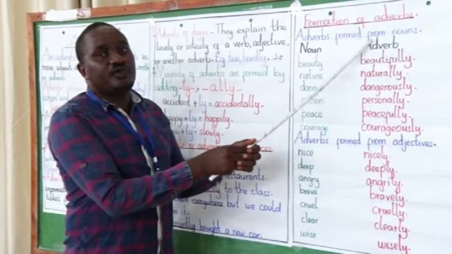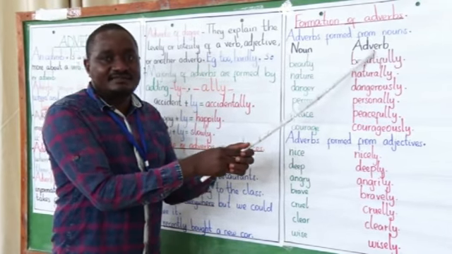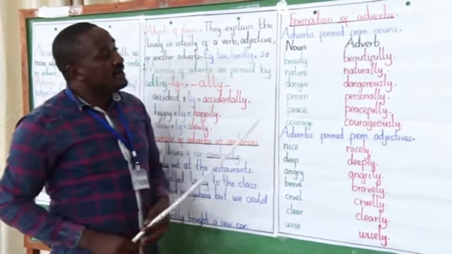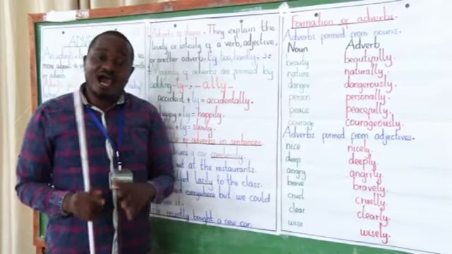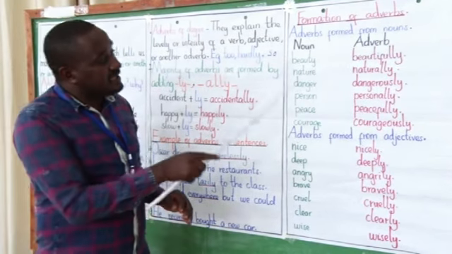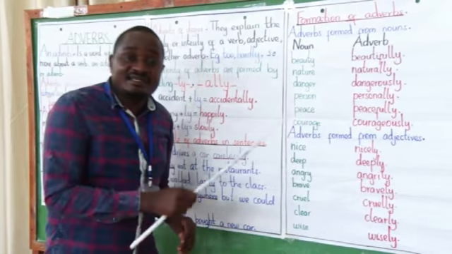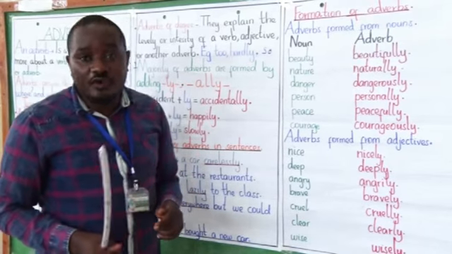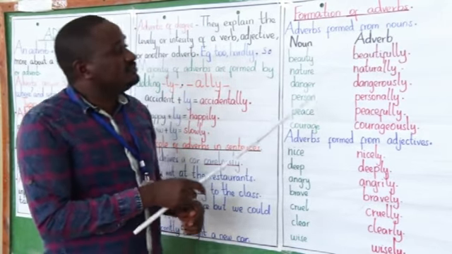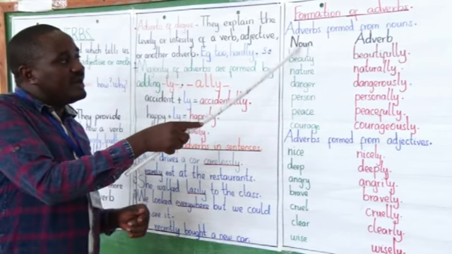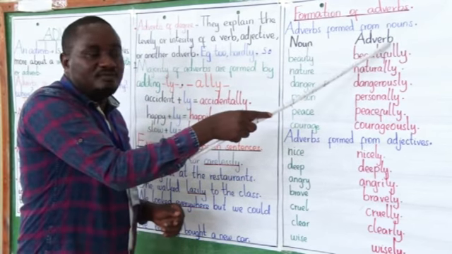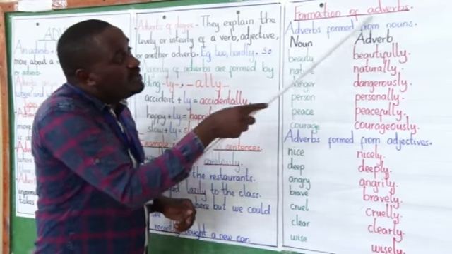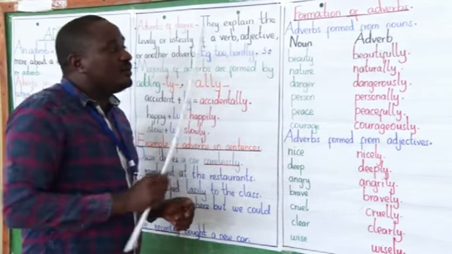Adverbs formed from nouns. Here we are going to see how we can form adverbs from nouns. You are given a noun, then you form an adverb. Here we have a noun, then an adverb. Here, we're going to form adverbs from nouns.